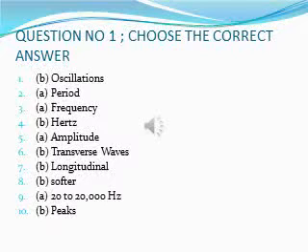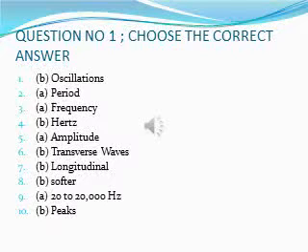Period. Number 3. The number of oscillations completed in 1 second is called dash. Option A. Frequency. B. Period. C. Wave. D. Trough. Answer is option A. Frequency. Number 4. Frequency is measured in dash. A. Second. B. Hertz. C. Ohm. D. Meter per second. Answer is B. Hertz.